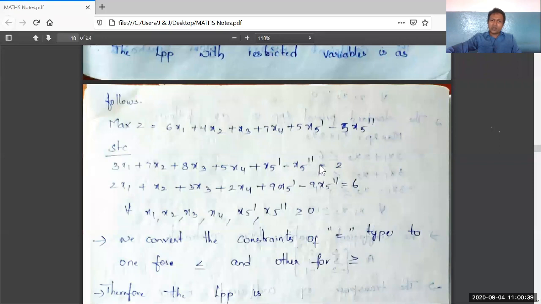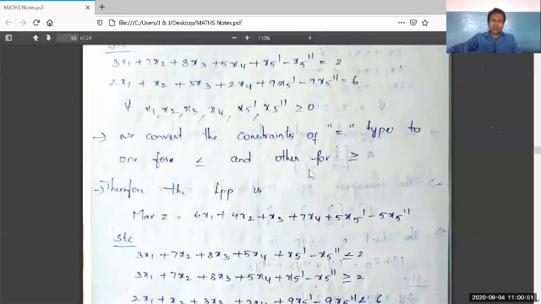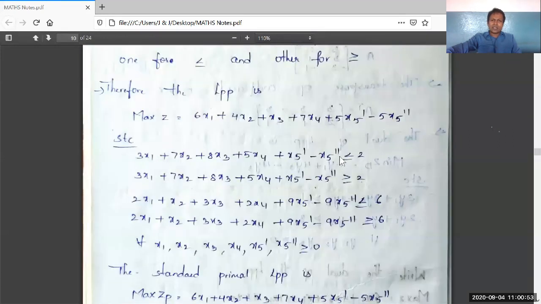See here, the first equal to is converted into less than or equal to and greater than or equal to, and the second constraint equal to is also converted into less than or equal to and greater than or equal to. Therefore these 2 constraints are converted into 4 constraints with the same left hand side part and right hand side part in the first constraint. The same terms are in the left hand side part of the second constraint, and the same number 2 is present on the right hand side part of the second constraint, but the only difference is the first constraint is less than or equal to and the second constraint is greater than or equal to. The same is repeated in the third and fourth constraints.